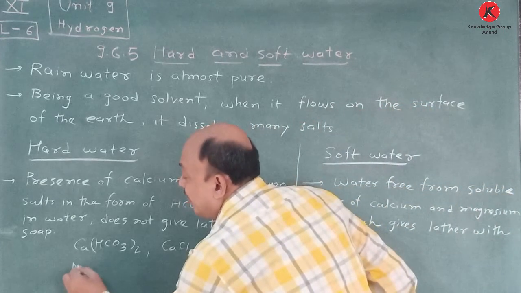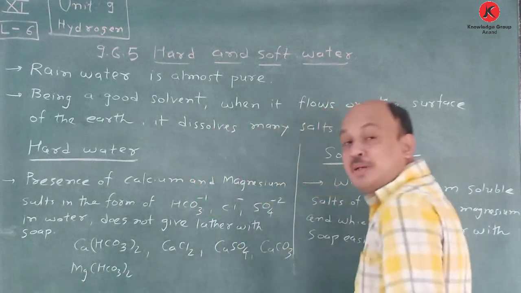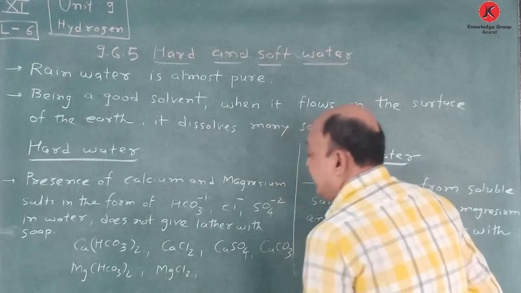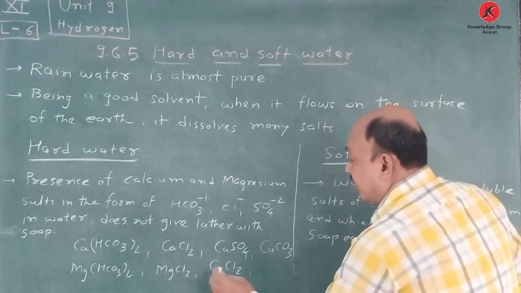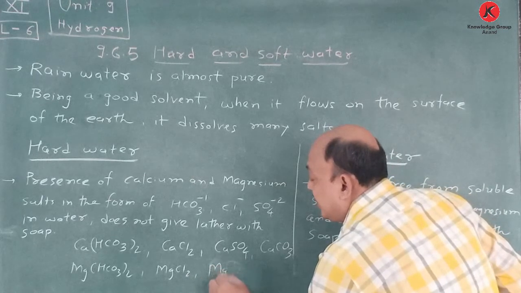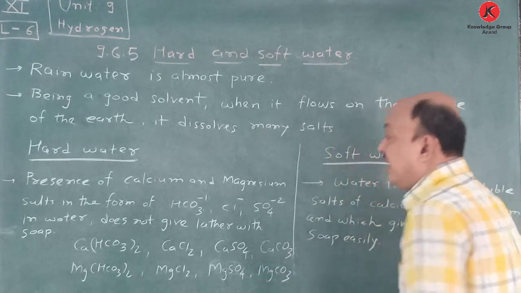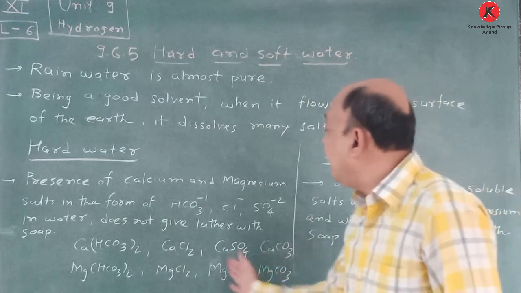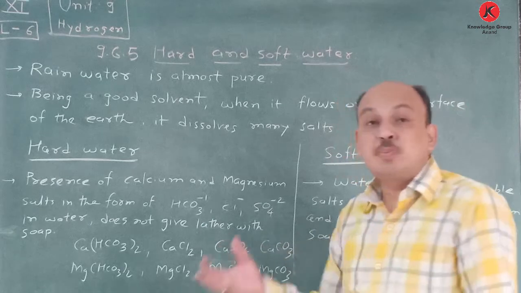Instead of calcium, suppose we write magnesium. So Mg(HCO3)2, this is magnesium bicarbonate, MgCl2, CaCl2, MgSO4, and instead of that we write MgCO3. This type of salts is present in water. At that time, it does not give lather or say foam. Remember, lather means foam.